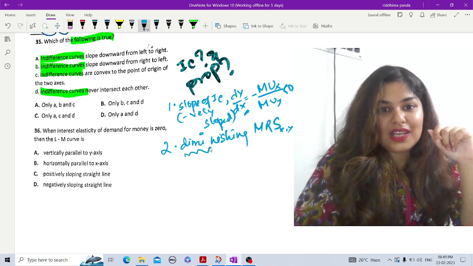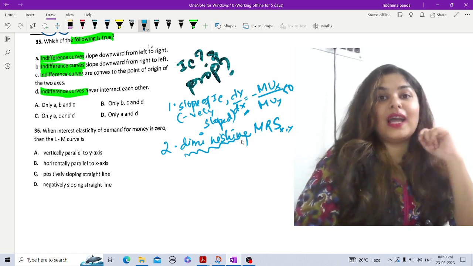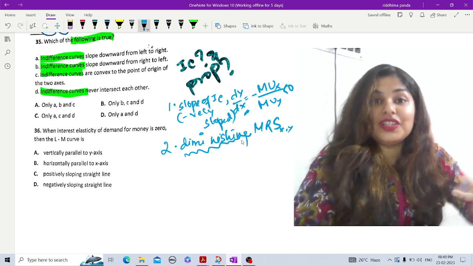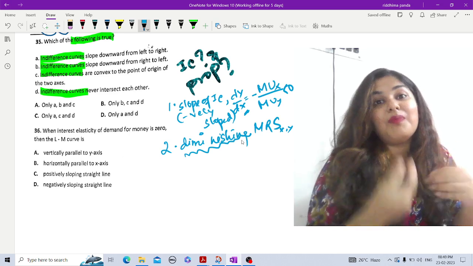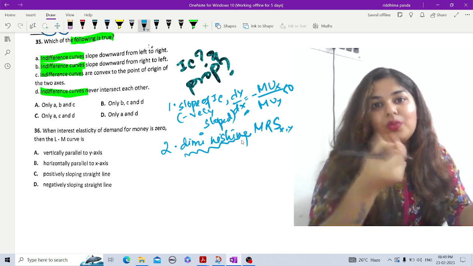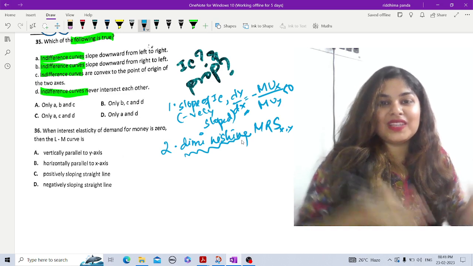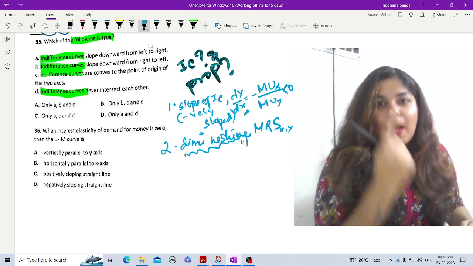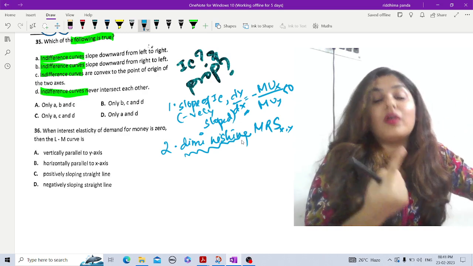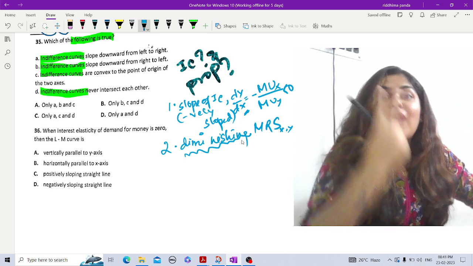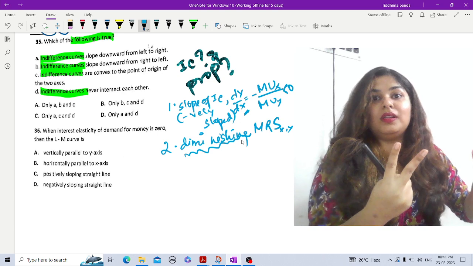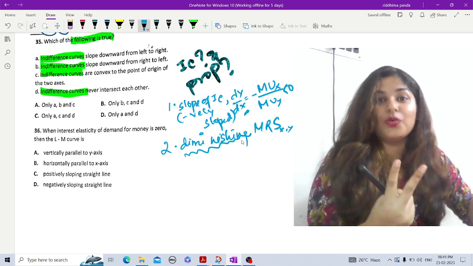Then what is the meaning of diminishing substitution? That means the rate at which you are ready to give up Y for one extra unit of X, that is decreasing, which means maybe initially for one apple you are ready to give up three oranges, but for the second apple, you are ready to give only two oranges.